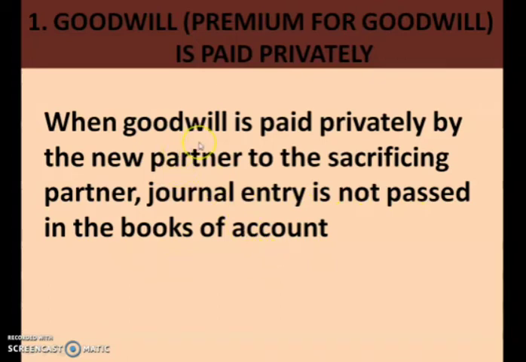As this settlement is made outside the business, the new partner pays the goodwill amount to the sacrificing partner privately, out of the business firm. So in this case, the journal entry is not passed in the books of account. For 1 mark or objective type questions, this point may arise, so just remember it.